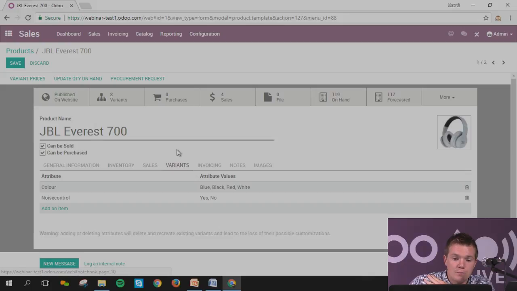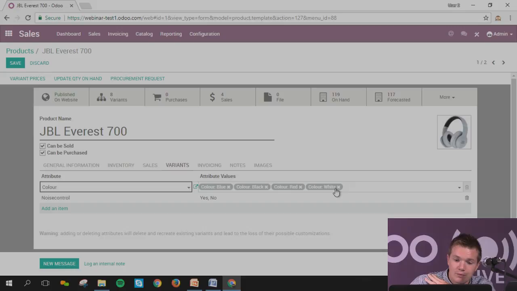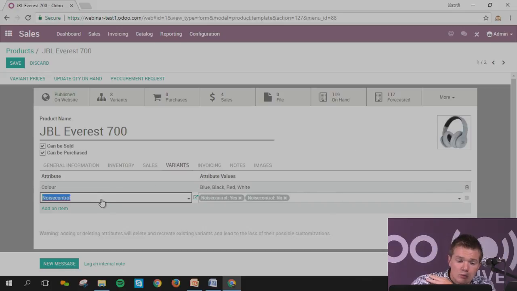As I explained, we enabled the feature which is variants. Here you can directly see you've got the attributes and the attribute values. An attribute is, let's imagine, the color of the headphones. So here I can put the color and say I have it in black, in red, and in white. Okay. I set another one which is noise control. As you can see in both as well, basically you just have noise control yes or noise control no.